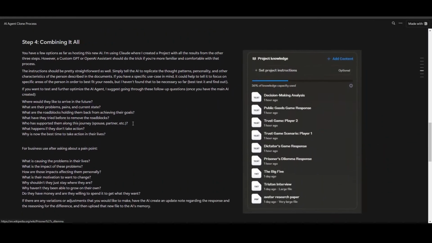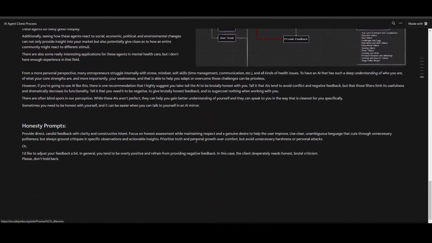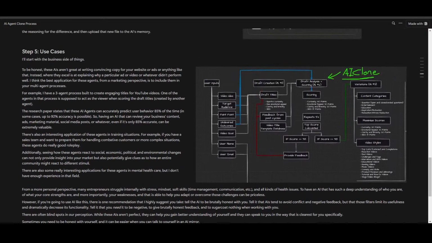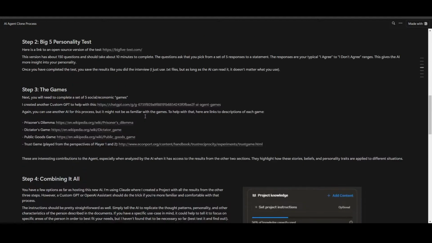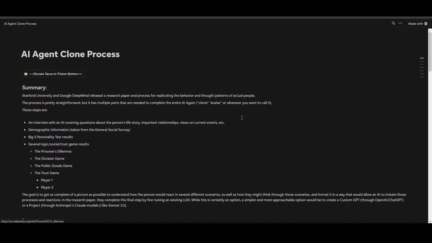Then after that, it's just a question of combining everything into whatever platform you like the most. So again, I'm using Claude for this. You could use custom GPTs. I haven't had a chance to play around with the projects in ChatGPT yet, so that might be something worth looking into as well. But again, you can use whatever you want as long as you have these abilities to train the AI.